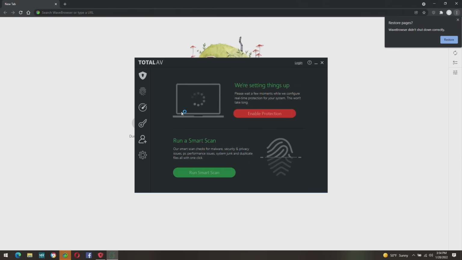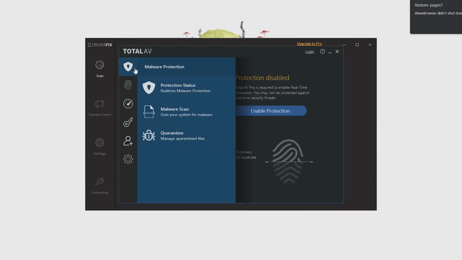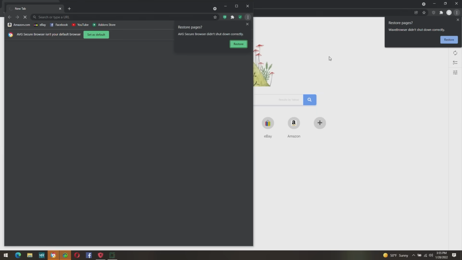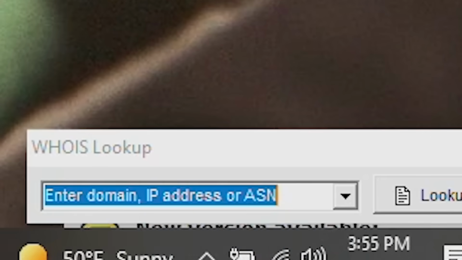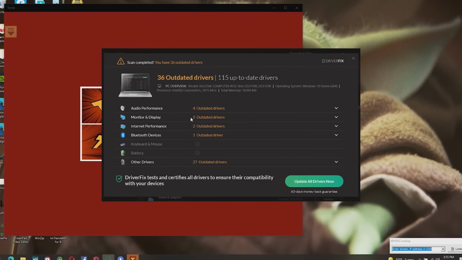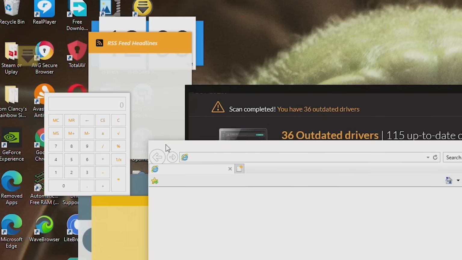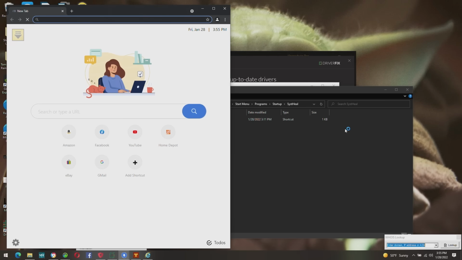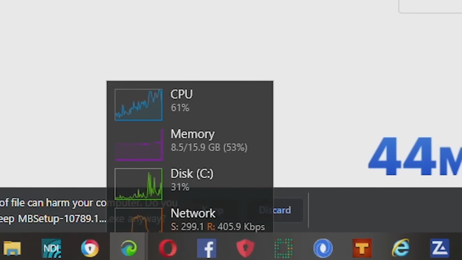Oh, that's fine. That's just because I had a Wave browser open. Oh, and then Total AV and driver fix and just minimize it. Yeah, and then mouse, dude. Oh no. Oh yeah, and then we had that open and the web store open. Oh no. And those were open. And my sticky notes. No. Goodness. No. Dude, my mouse lags so much.